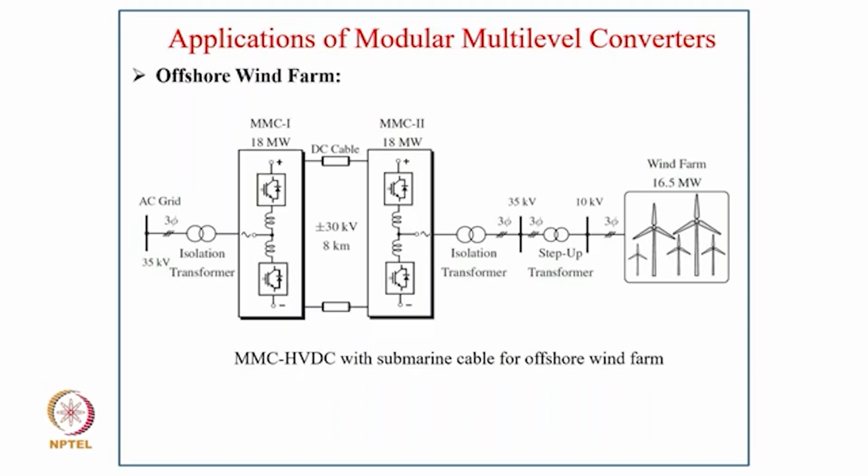Another is offshore wind farm. This is quite popular, especially in offshore, where we have a lot of wind farms, as it is written, 6.5 megawatt. So here we can typically use the HVDC system for the DC transmission system, because with long cables it is practically not possible to transmit the power on AC.